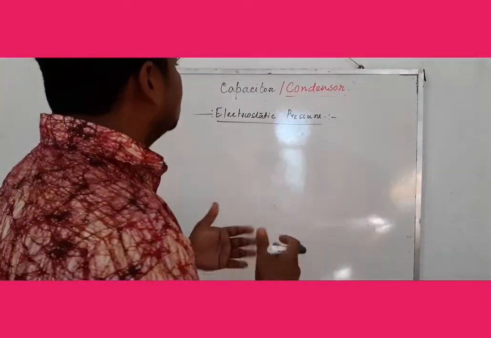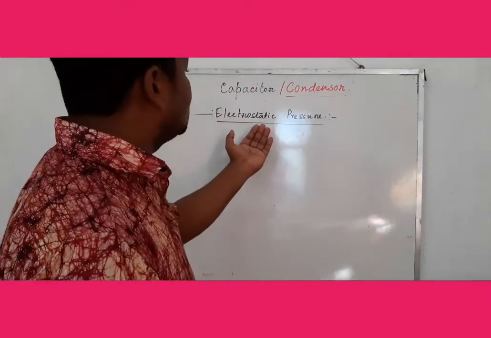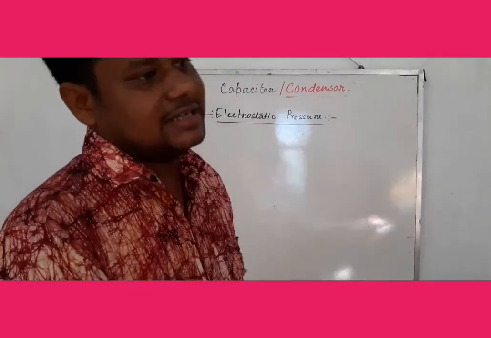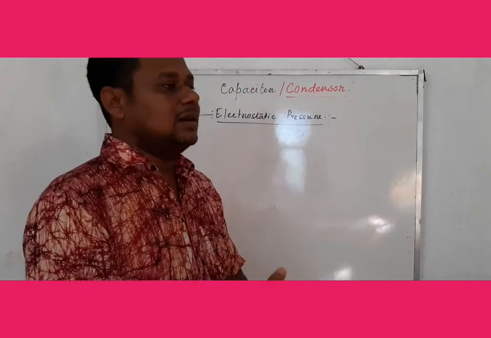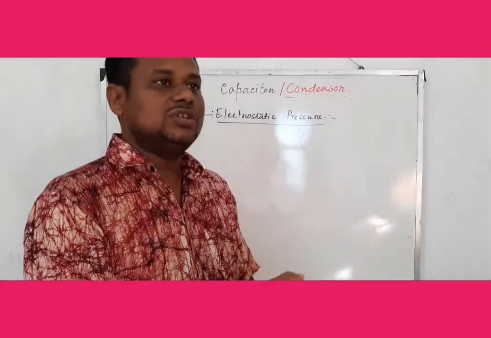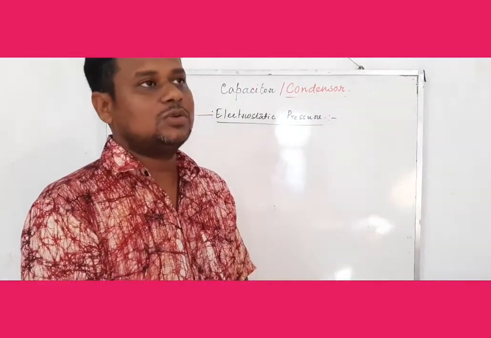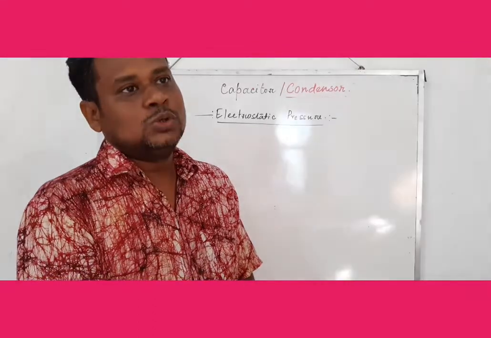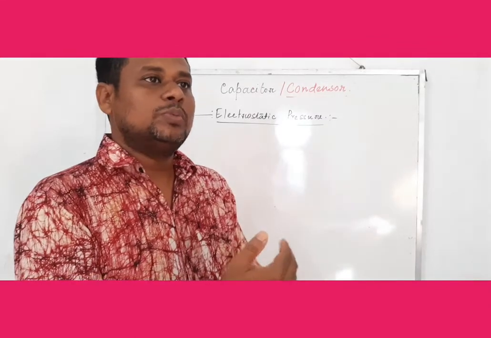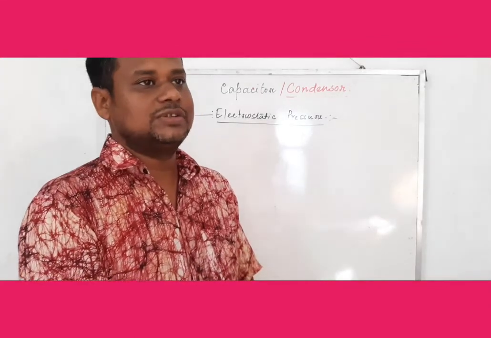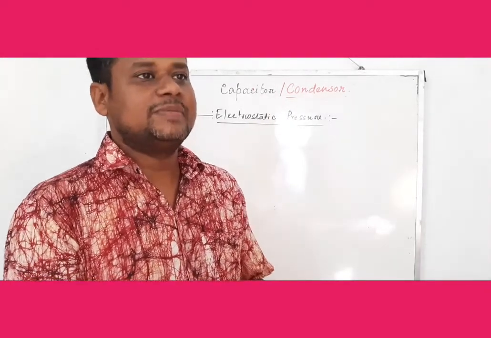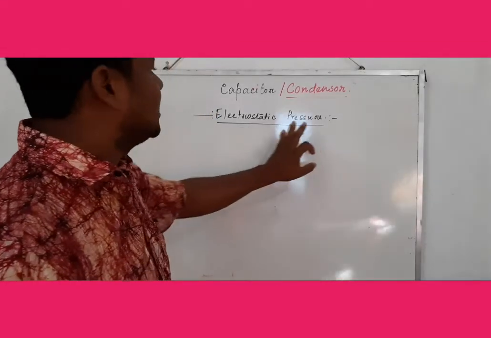Now we know what the electrostatic pressure is. If a charge is placed on a conductor, then the potential energy of the conductor will be increased. So the energy stored in the charged conductor will also increase. So the electrostatic force per unit area also increases. That is, the conductor is now under pressure, an electric pressure, that is in terms of electrostatic pressure.